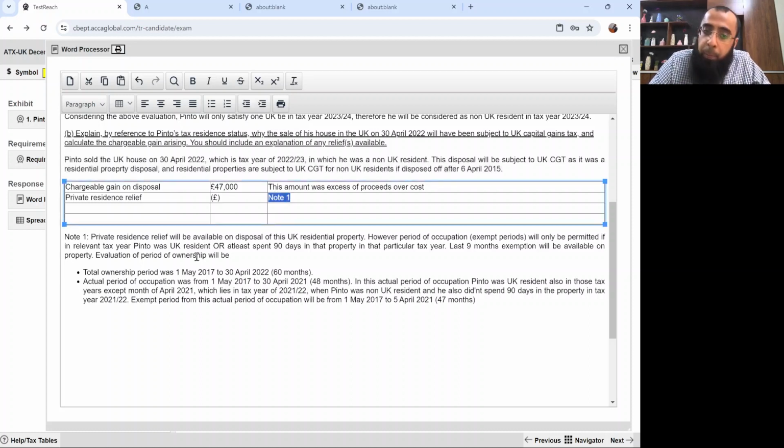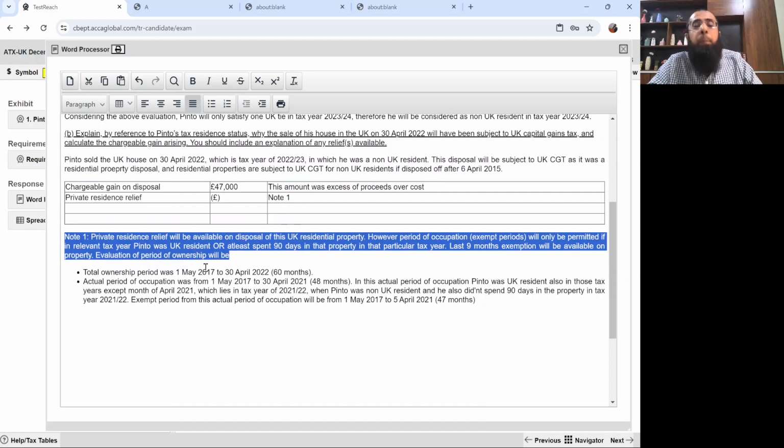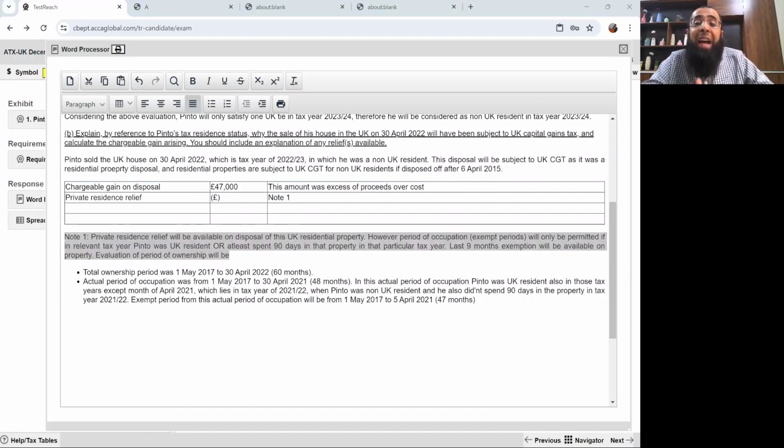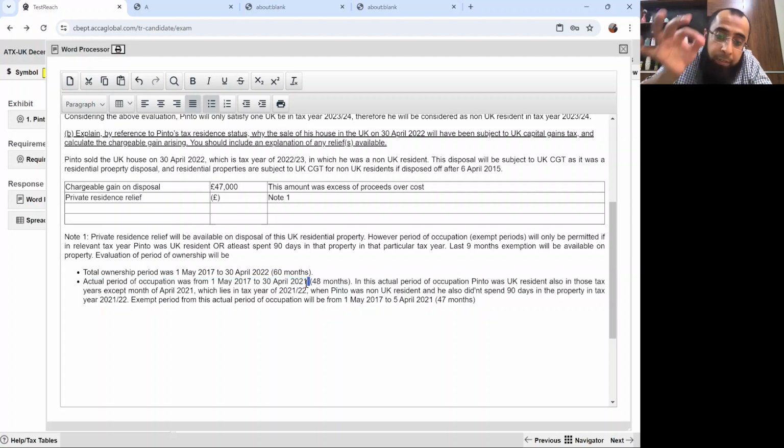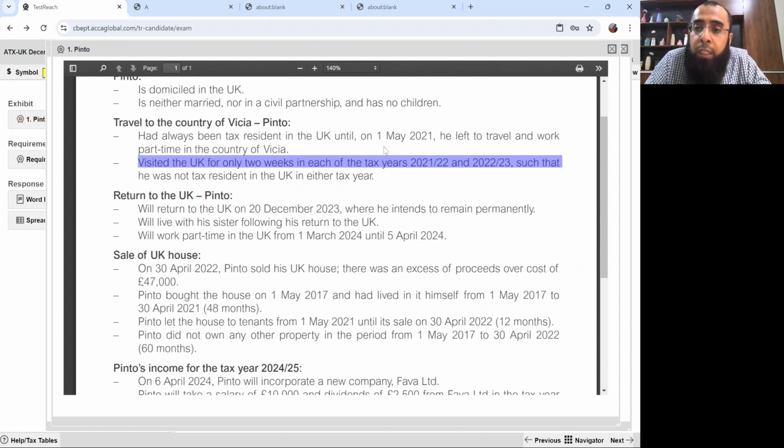Now we are talking about PRR. For PRR, the rule is that you have either been resident in that year for which you are claiming PRR, or you have at least spent 90 days in that property. Now, actual period of occupation was from 1st May 17 to 30th April 21. Only this month of April 21 lies in tax year 21-22 when he became non-resident.